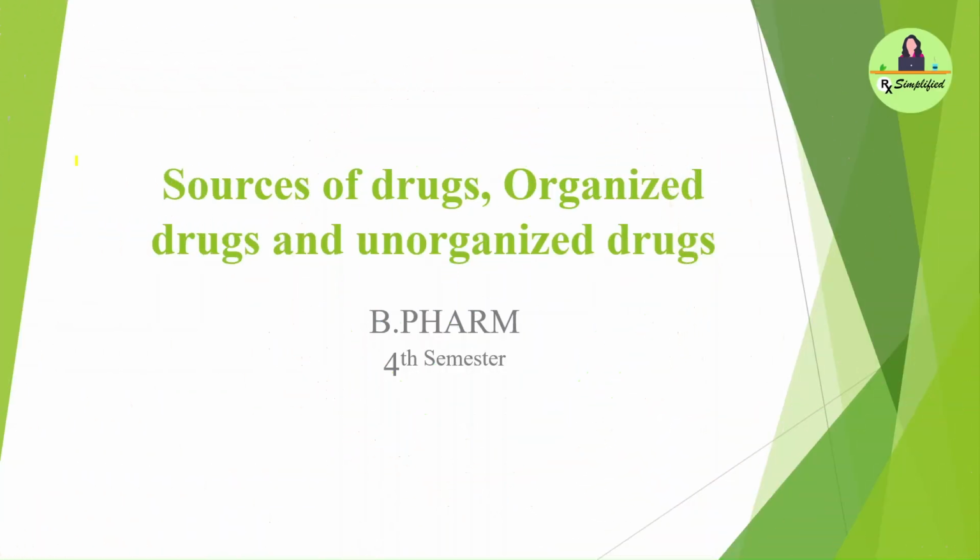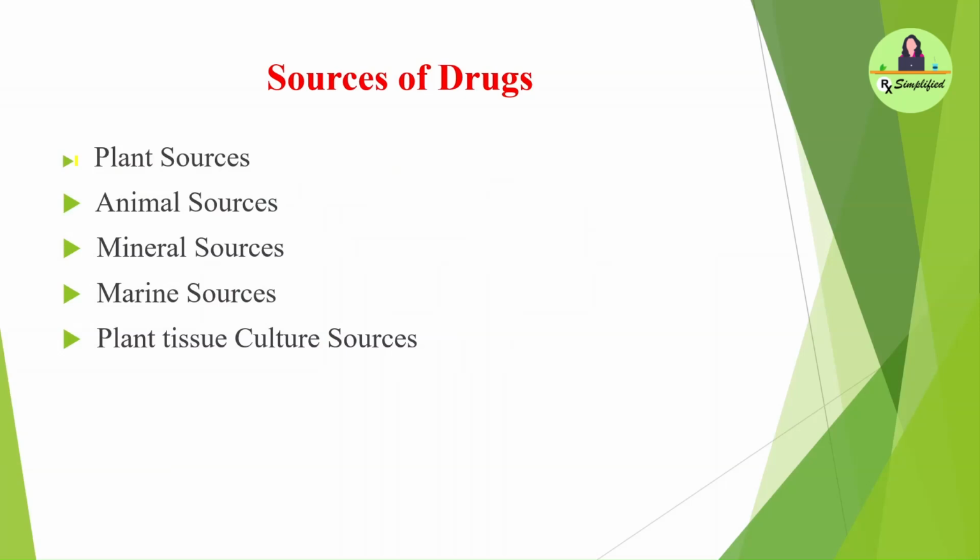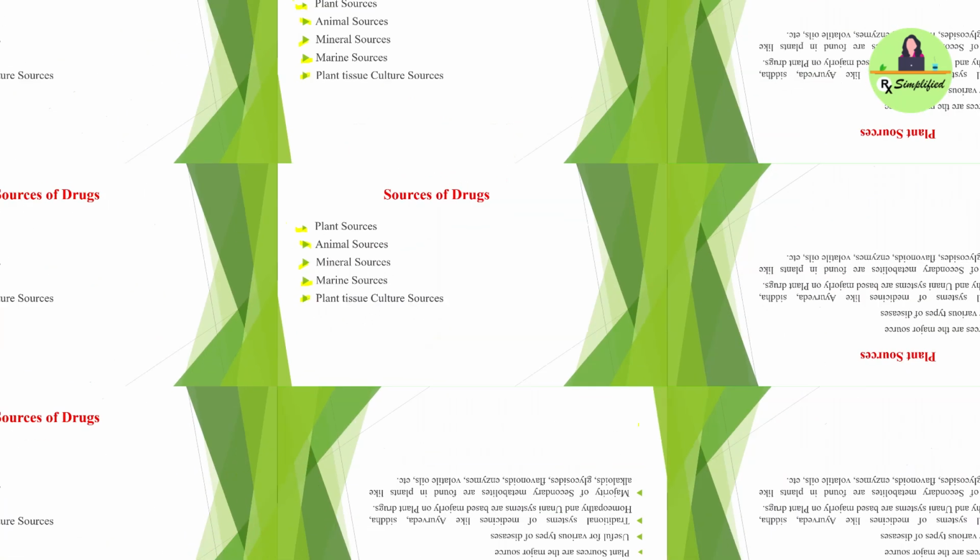Friends, today we are discussing the sources of drugs, organized drugs and unorganized drugs. If we are talking about the sources of drugs, there are many sources from the pharmacological point of view. But from the pharmacognostical point of view, we have five main sources of drugs. These are plant sources, animal sources, mineral sources, marine sources, and plant tissue culture sources.